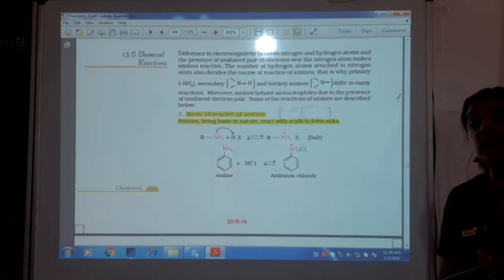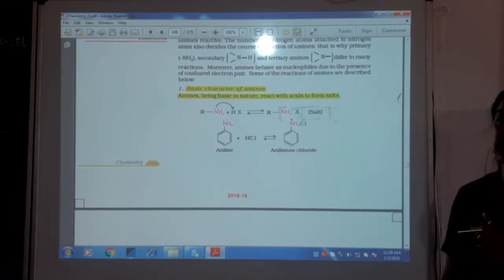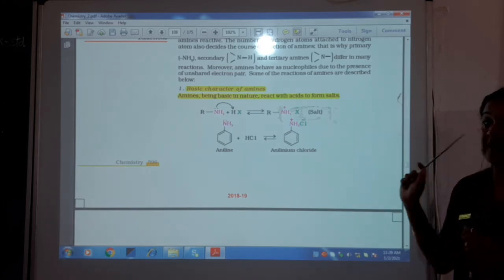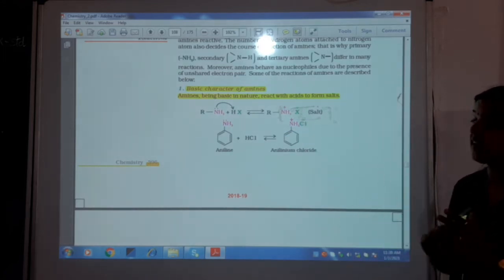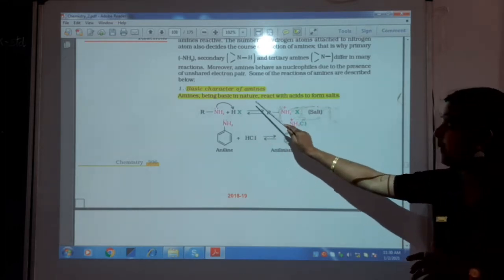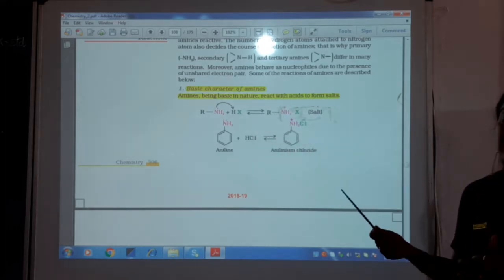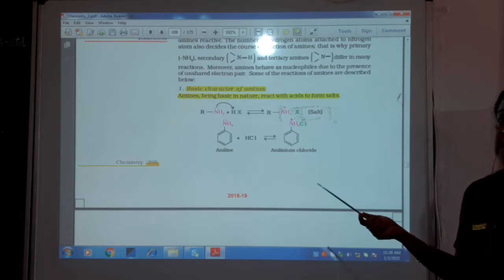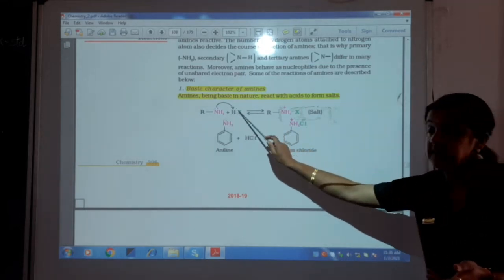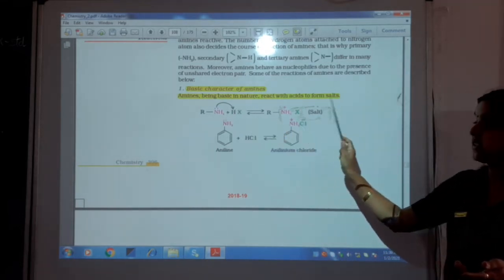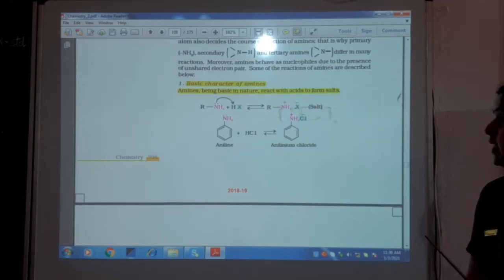We studied COOH, and we said it's acidic in nature. Similarly, when we talk about amines, they have a basic character. Amines being basic in nature, they react with acid to form the corresponding salt. Any acid combines with a base to form its salt. So that is what is given here.